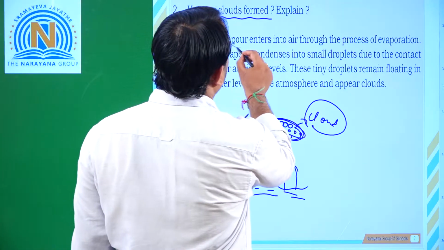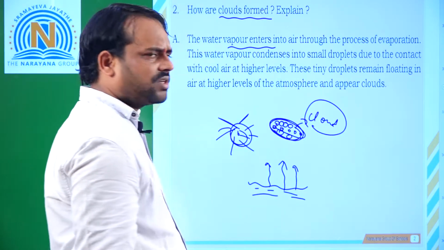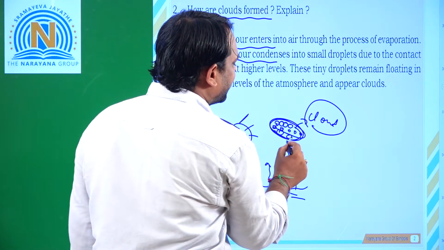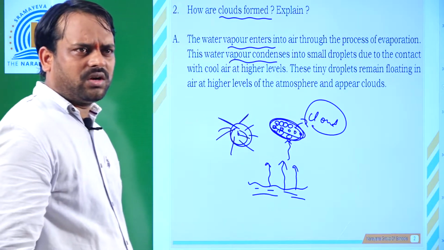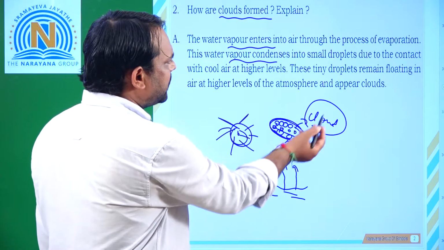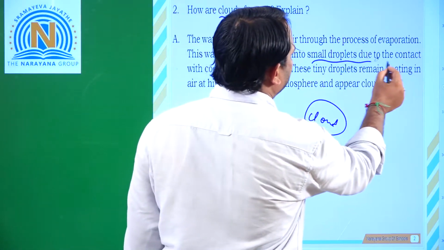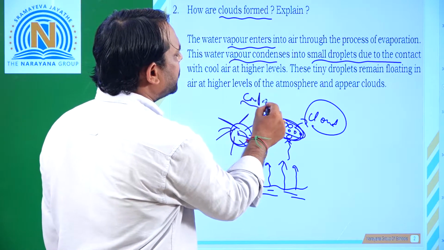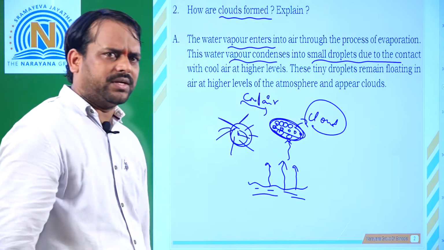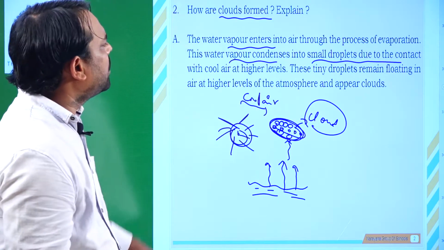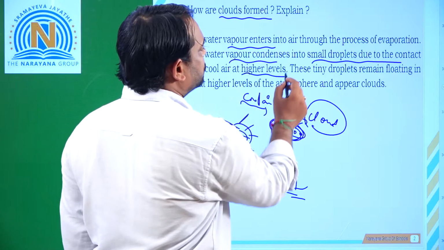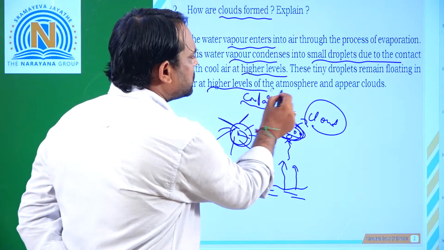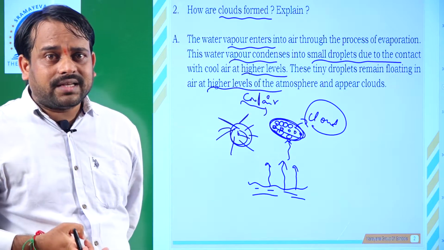The water vapor enters into the air through the process of evaporation, and this water vapor condenses. That means vapor gets converted into liquid. That process is called condensation. Because of contact with cool air, condensation into small droplets happens at a higher level. So these tiny droplets remain floating in air at higher levels of atmosphere and appear as clouds.